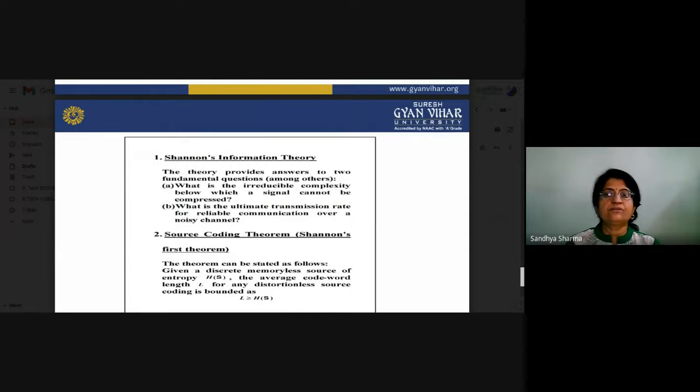Now we will see Shannon's information theory. As we have seen, the theory provides answers to two fundamental questions. What is the irreducible complexity below which a signal cannot be compressed? And what is the ultimate transmission rate for reliable communication over a noisy channel? So we have to keep the answers to these two in mind. If we are talking about the source coding theorem, the coding theorem is a statement indicating that the average code word length L is greater than or equal to H(x), the entropy of our system.